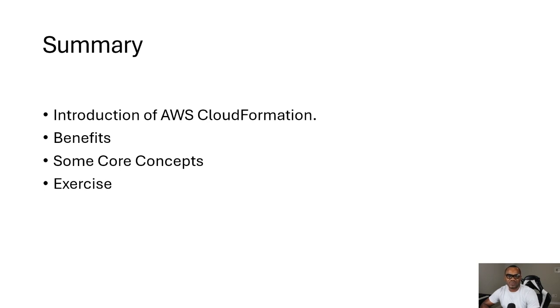And we have done an exercise where we have looked at how to create a resource through AWS CloudFormation. We have looked at how rollback occurs if there is a failure in an update or a creation, and we have seen ChangeSet in action, how it will allow us to see the modification and give our approval before it will make the changes.